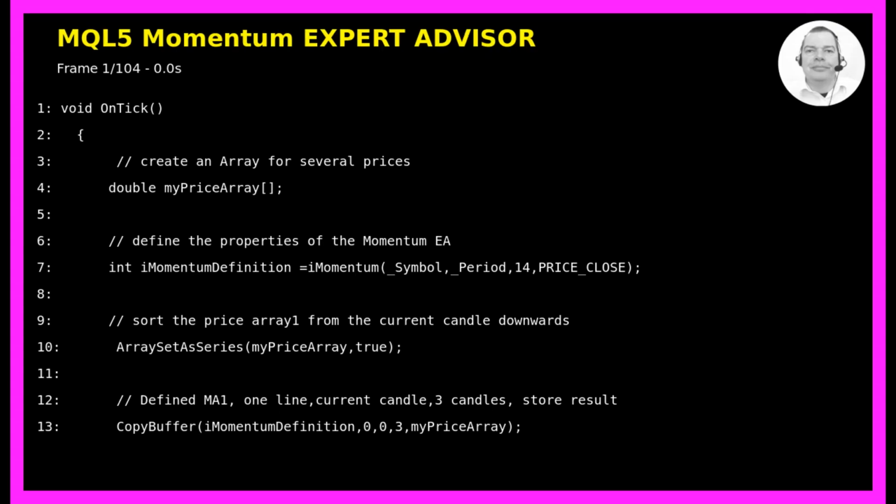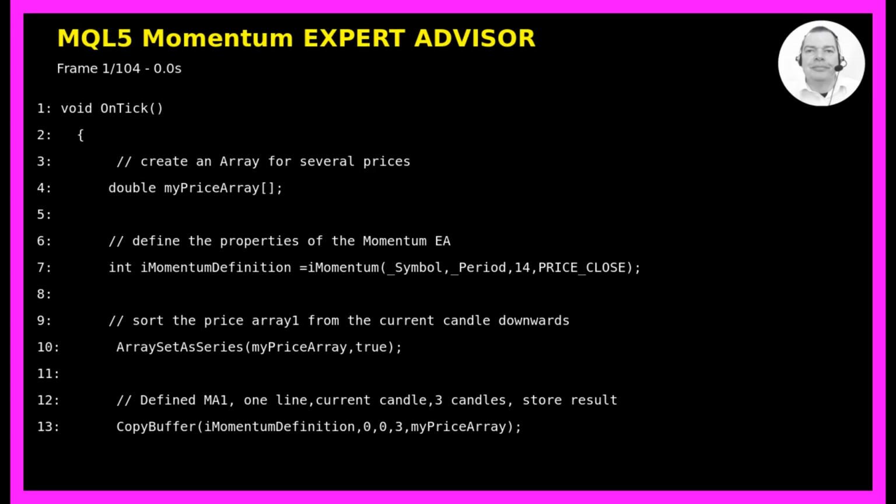In this video, we are going to create an expert advisor that uses the momentum indicator to display market strength directly on the chart. The momentum indicator measures the amount that a security's price has changed over a specific number of periods, and we will use it to identify whether the current market has strong or weak momentum. Let's see how we can do that.